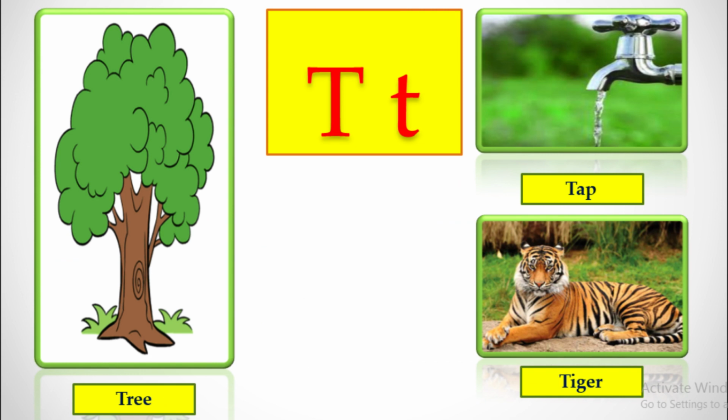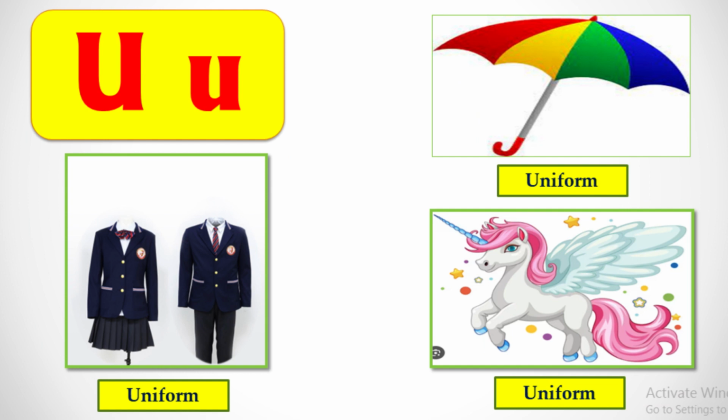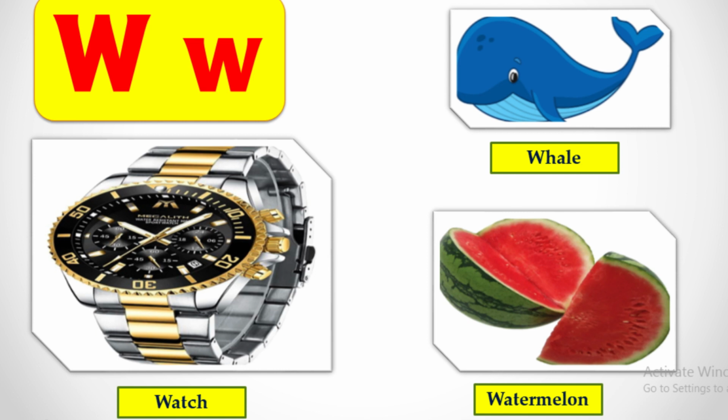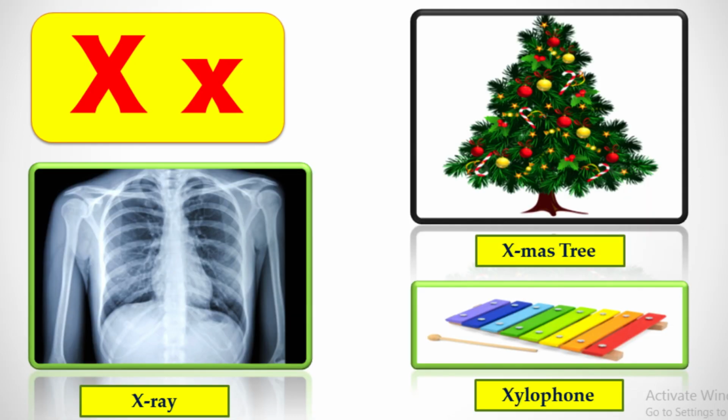T for tree, tap, tiger. U for uniform, umbrella, unicorn. V for vase, van, vegetables. W for watch, whale, watermelon.